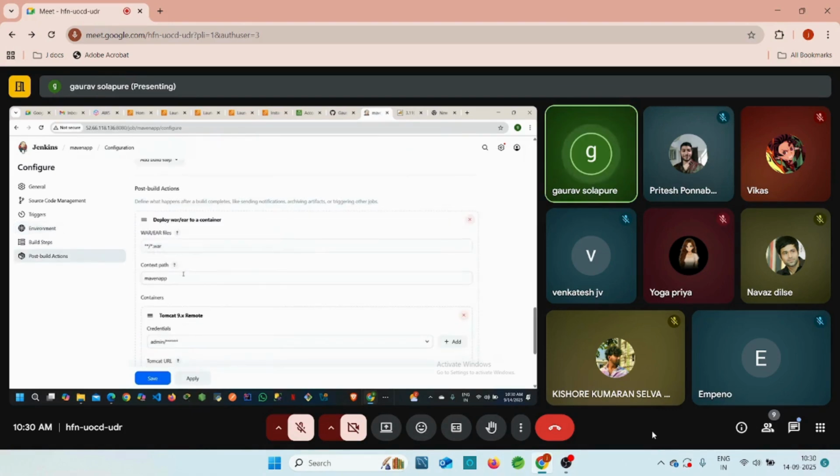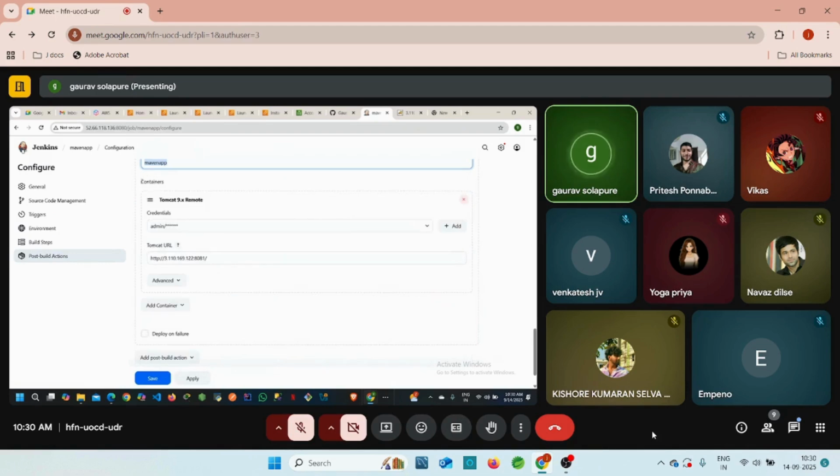And later we can deploy this war file by using deploy to container. Now I want to deploy my application to the container. Container is server, right? For that we need to install one plugin, which is nothing but Deploy WAR/EAR to container. Now we can add the war file name here. We can add the context path. This is optional, okay? And this war file I want to deploy on this Tomcat server.